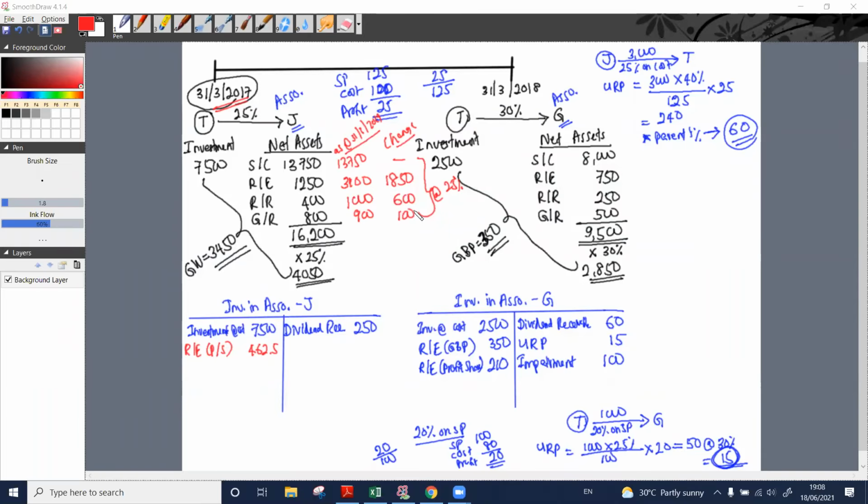We need to debit the investment in associate account and credit to retained earnings account. This one, 600. After the acquisition, the revaluation reserve value has gone up by 600. Out of this 600, we need to account for 25%. Where 600 within 25% of the accounts the owner, 150. So how can we pass an entry for that 150?